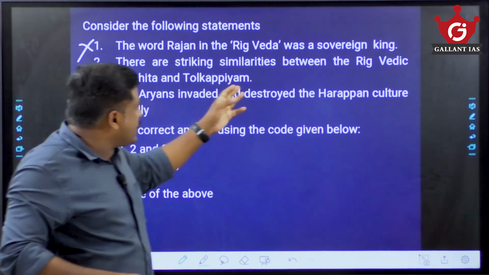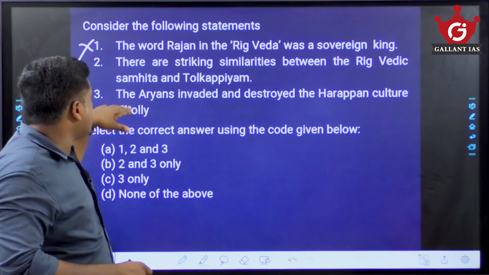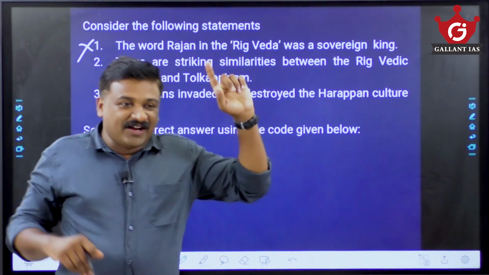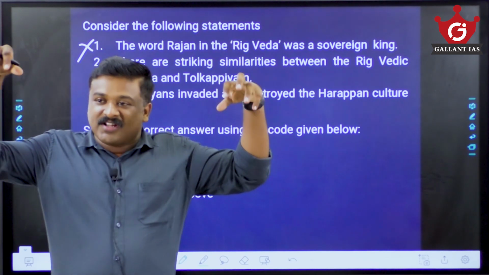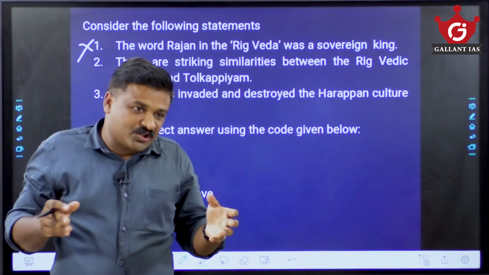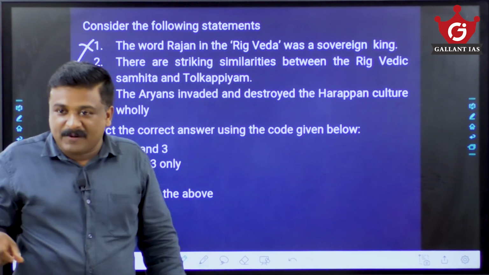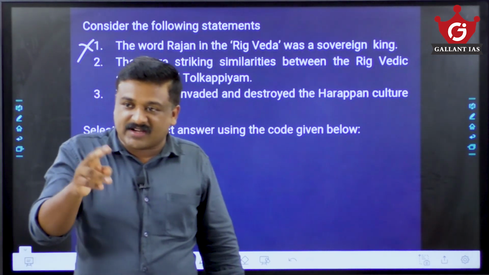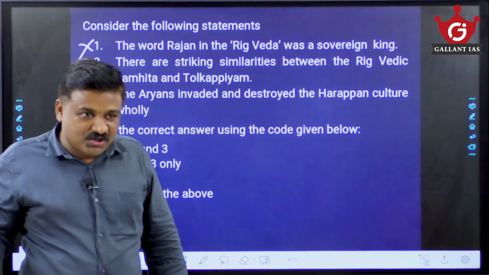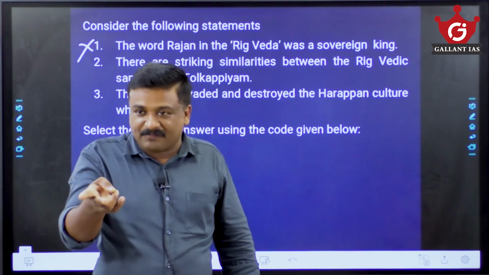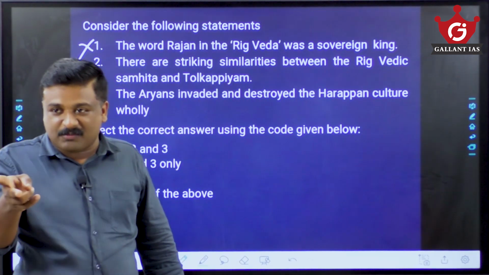Then there were striking similarities between the Rigvedic Samhita and the Tolkappiyam. The Rigvedic Samhita deals with Aryan culture, hymns in praise of gods, am I right? But the Tolkappiyam is the first ever literary work from the second assembly, that is Sangam literature, and they broadly deal with two subjects, Akam and Puram, inner emotions and outer emotions.